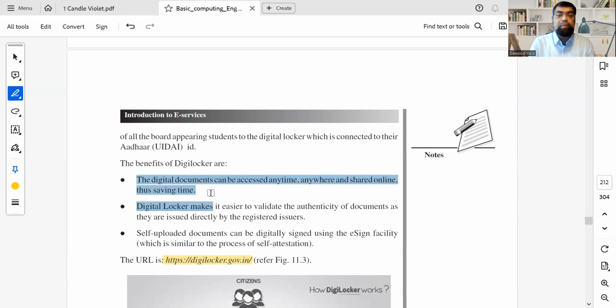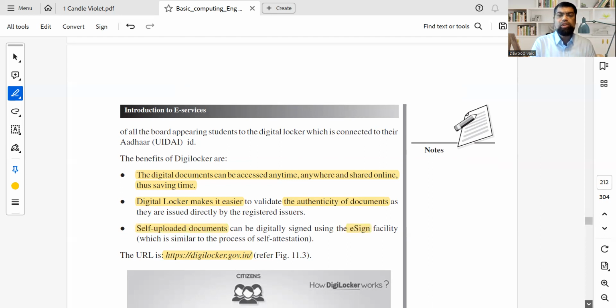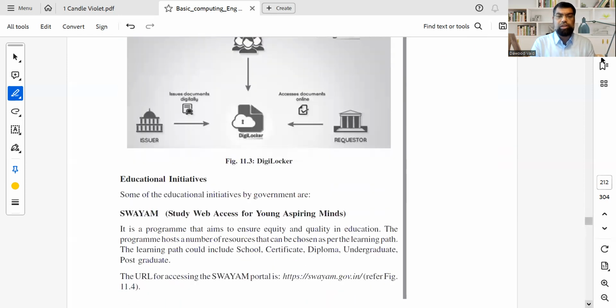It is safe. Number one. Number two, you cannot steal it. It's free from theft. But more importantly, the authenticity can be immediately verified because it is under the Government of India. And you can self-upload documents with the e-sign facility. So you have your digital signatures on the DigiLocker.